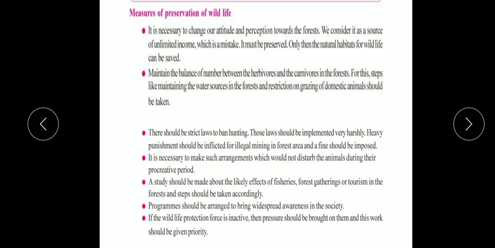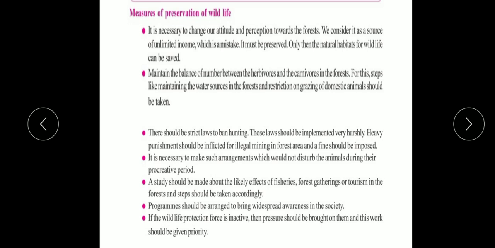Now it is very much necessary to keep the balance, but the balance of what? The balance between the number of herbivorous and carnivorous animals in the forest should be maintained. Why? Because herbivorous animals are those animals whose primary food source is plant based, meaning an animal that feeds on plants. These animals have a digestive system capable of digesting a large amount of plant material.